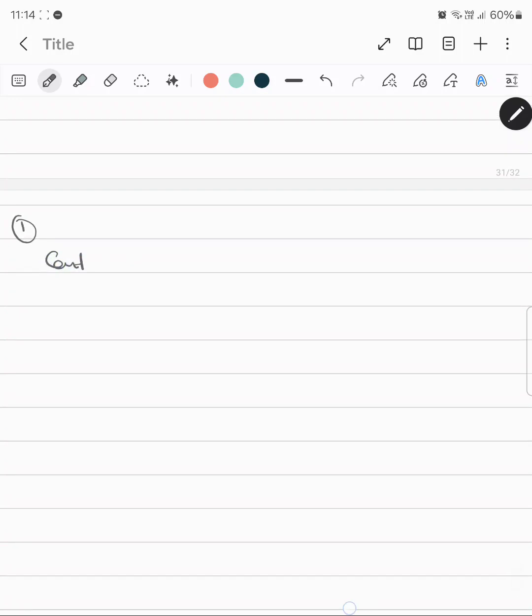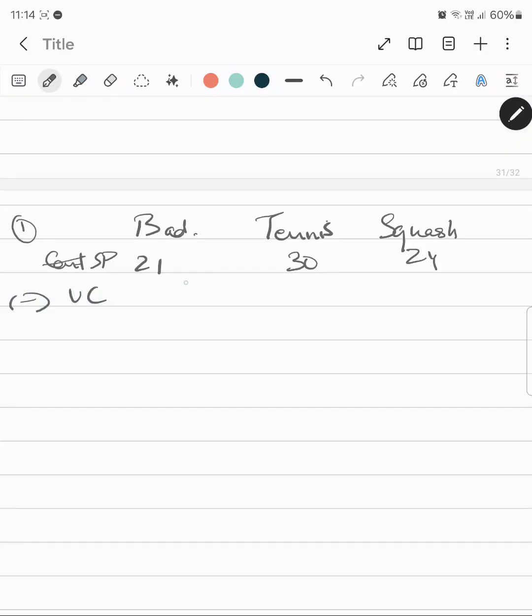So let us first calculate the contribution. For badminton, tennis and squash, the selling prices are 21, 30 and 24, and the variable costs are 11, 15 and 16.